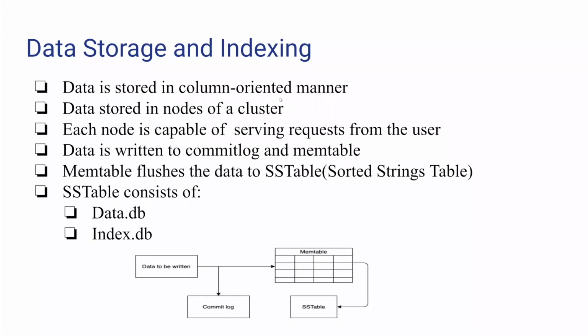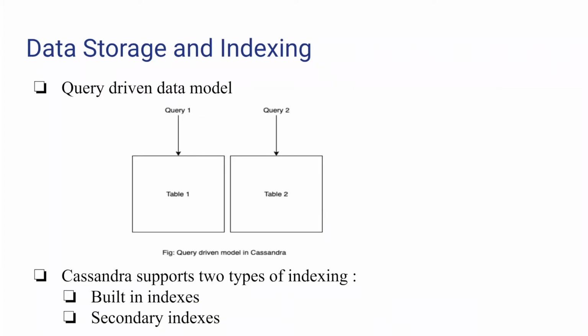Once the data is stored in a memtable and it reaches a threshold, the data is then flushed into a sorted strings table, also known as SSTables. These SSTables are immutable data files stored on disk that consist of multiple components in separate files like data.db, which contains the actual data, and index.db, which has the index from the partition keys to the position in data.db.